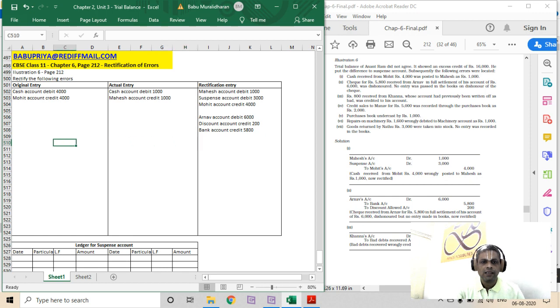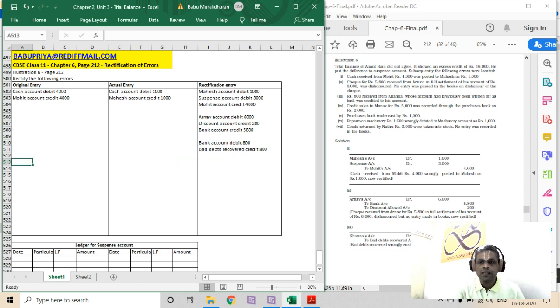Okay, next one. Because this entry is not processed earlier, so we are processing a rectification. Rupees 800 received from Kanna, whose account had previously been written off as bad, was credited to his account. Okay, earlier we have reversed the bad debts. Now that money is coming. So when money comes in, obviously you debit bank account 800. And bad debts recovered credit 800. There is no entry processed, so we are processing an entry.